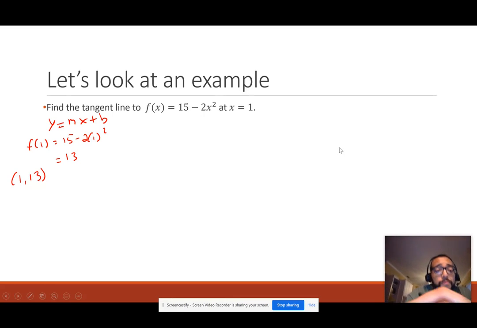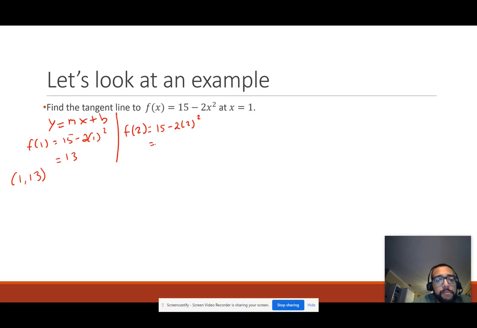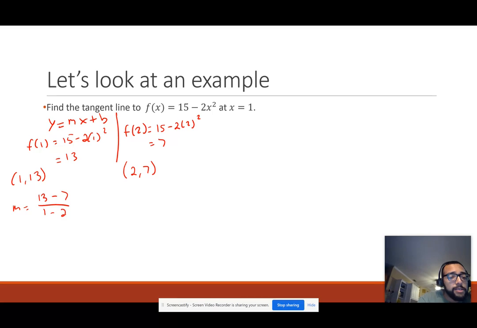Let's say x equals 2. So let's find f of 2. Again, to find f of 2, plug in 2 for every place you see an x. 2 squared is 4. 4 times negative 2 is negative 8. 15 minus 8 would be 7. Hey, do you remember how to find slope? y2 minus y1 over x2 minus x1. So 13 minus 7 over 1 minus 2.